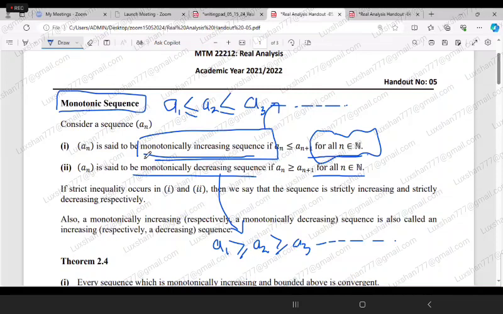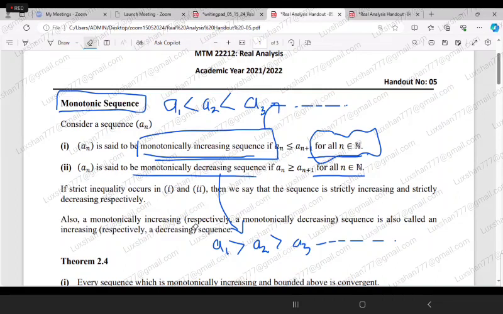Here, if strict inequality occurs in 1 and 2, that means you don't have the equal sign, then we say that it is a strictly increasing sequence. And if you don't have the equal part there, we call it a strictly decreasing sequence.